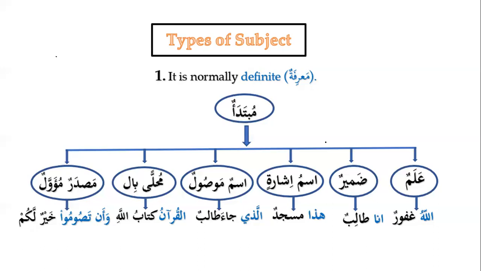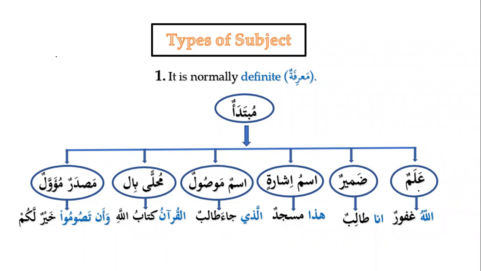In one of the previous lessons, we discussed the types of marifa, how many types of marifa there are. And we discussed that there are 7 types of definite noun or marifa. Out of those 7 types, we have 6 of them over here, and 1 of them has been replaced.